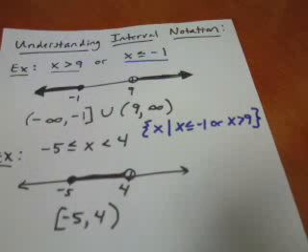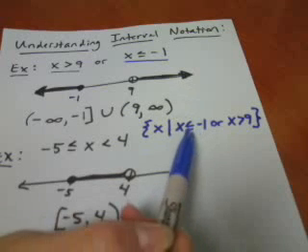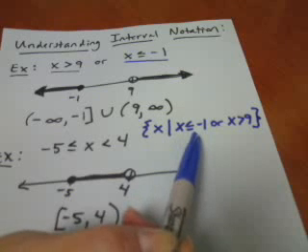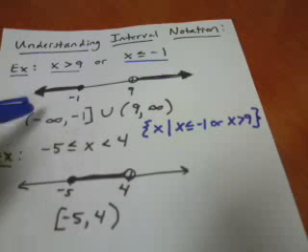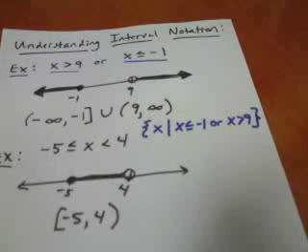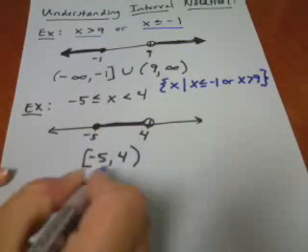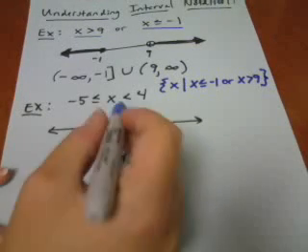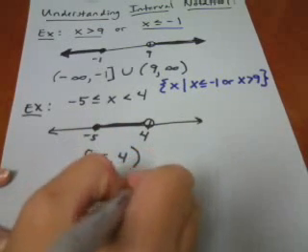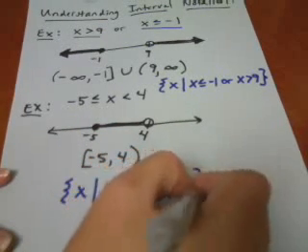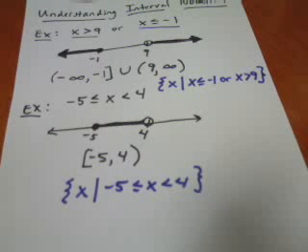Now, it looks a little different. You have the bar in there, and you actually just rewrite your solution. Notice I put the smallest part first when writing set notation. You want to make sure you have your smaller part first. So that's the difference between interval notation and set notation for the same problem. Okay, let's go down here. This is interval notation. For set notation for this one, you use your little braces, the x and the bar, and then you copy your original answer, and then close your braces. So basically with set notation, you're just repeating your answer. You're not really writing it in a fancy way. But there's a huge difference between these two notations that you have to feel very comfortable with.